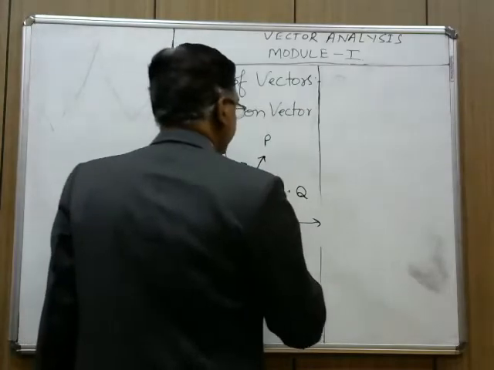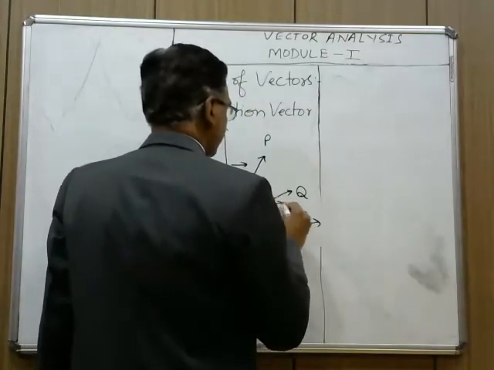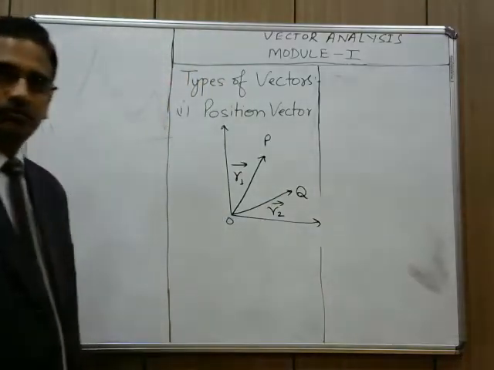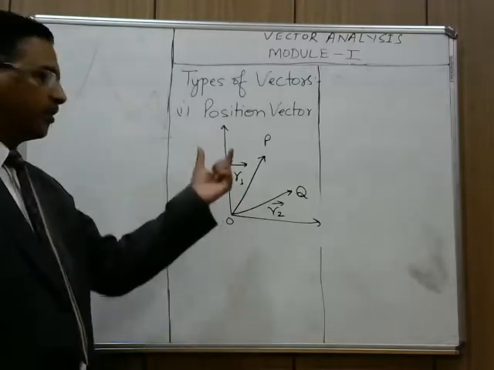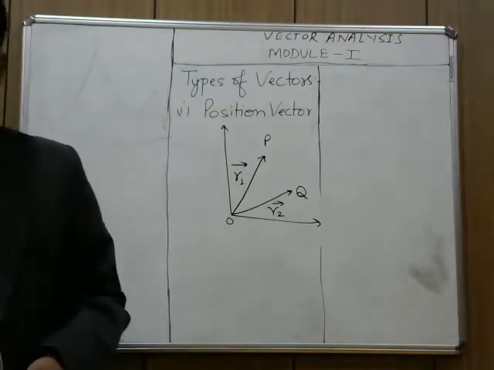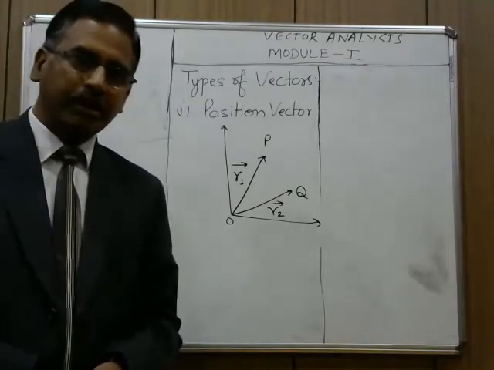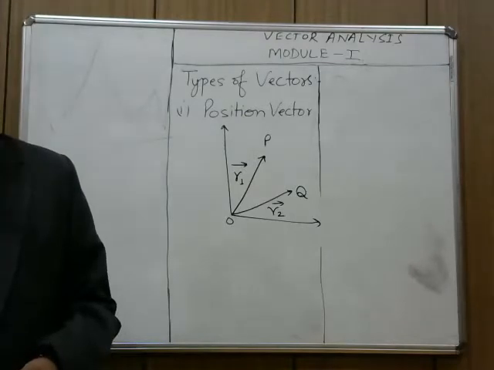This is R2. I hope the concept of position vector is clear to you. The position vector gives us the distance of the object from the origin and also tells us the direction of the object from the origin.